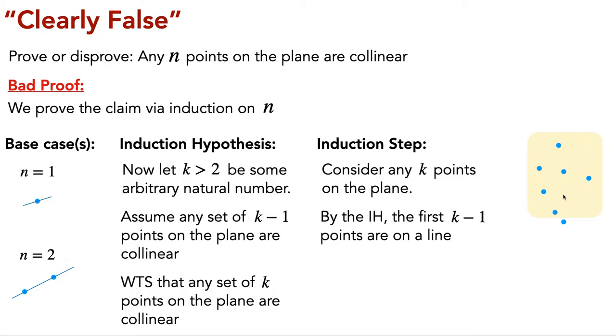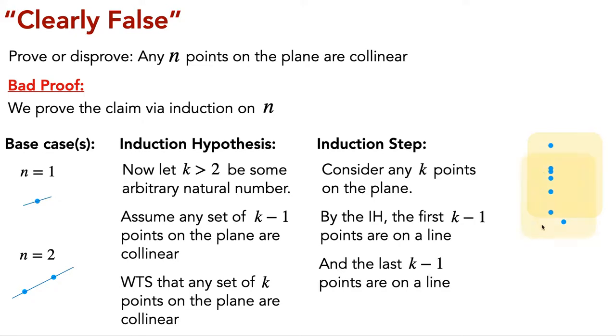Already we can see that this proof is kind of fishy because we have a counterexample and the first k minus 1 points aren't on a line. But for the sake of trying to figure out how this proof works, let's say we could totally cite the induction hypothesis fine, and these k minus 1 points are in fact on a line and they are collinear. Using the same exact logic, the last k minus 1 points are also on a line. So the last k minus 1 are these points, and they have to be on a line.